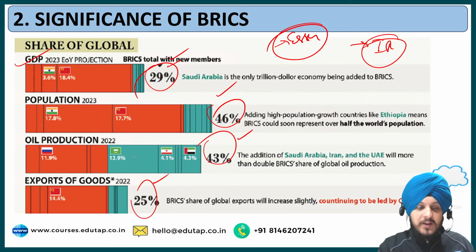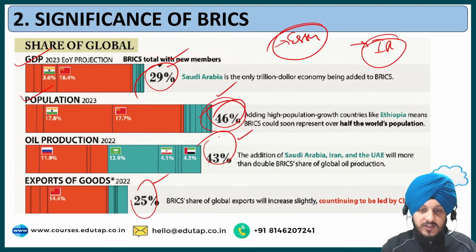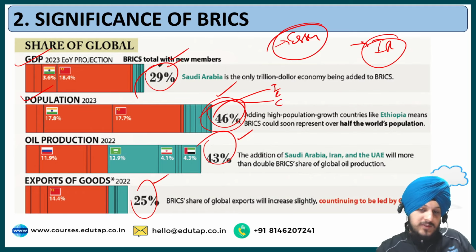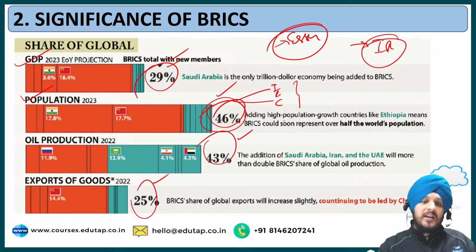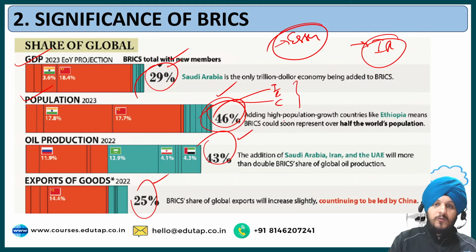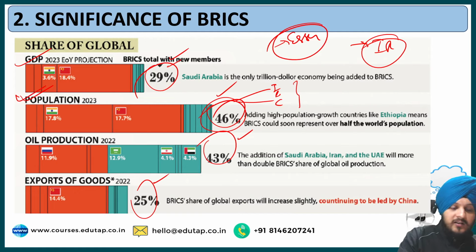So as far as the GDP is concerned, BRICS total share of the global GDP is 29%. Then is the population. The total population percentage is 46% of the global population, and we know it is mainly because of India and China. So if you see, it represents almost half of the world population. So this shows a very important significance of the BRICS, that it is representing the voice of around half of the world population. So this point is regarding the significance.